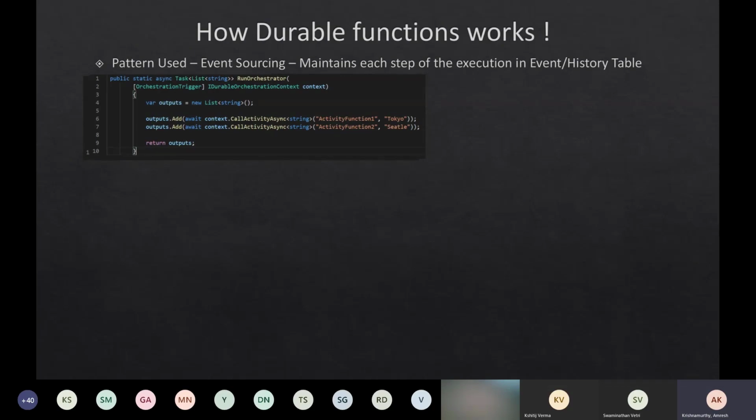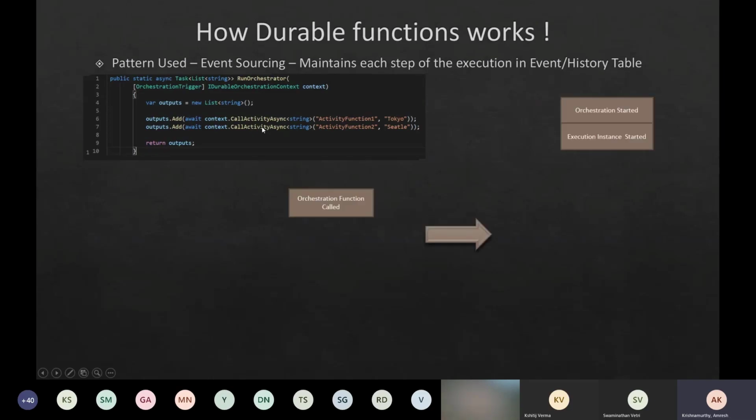But quickly, in the background it uses something called event sourcing. If you think of this orchestration function running in Azure, there has to be a way to know whether my activity function F1 is completed, or whether my orchestration function is completed. All that has to be maintained by Azure. So this is how it works.